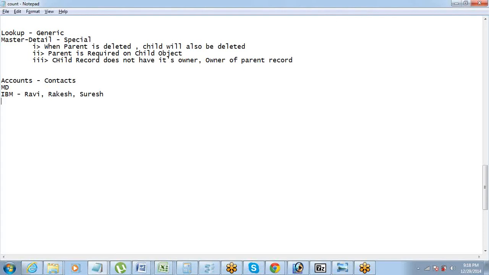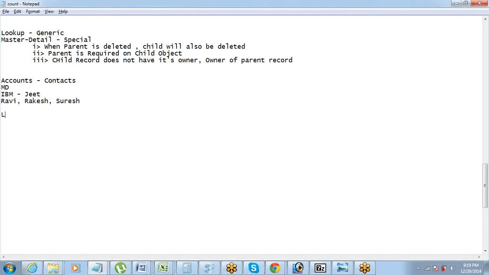Okay, these are 3 child records. If I am the owner of the parent, which means I am the owner of this account, I will by default become owner of these 3 records. You cannot have different owners for these 3 records. Okay, that is the master detail relationship concept. Okay, by default owner of the parent is the owner of child records also. So anything happens in one of the child records, if one of these contacts get deleted, who is responsible? I am responsible. Right, so that is how it is.